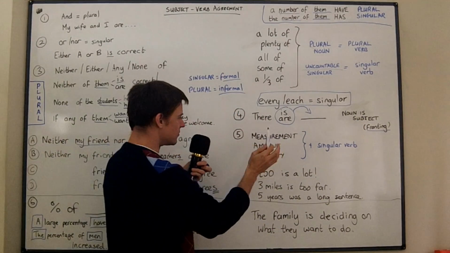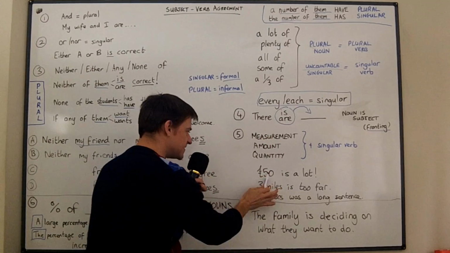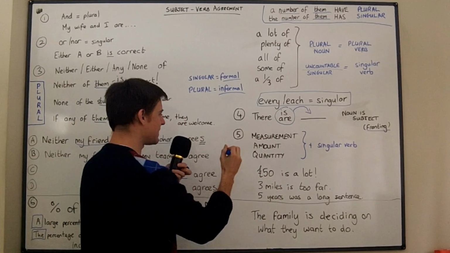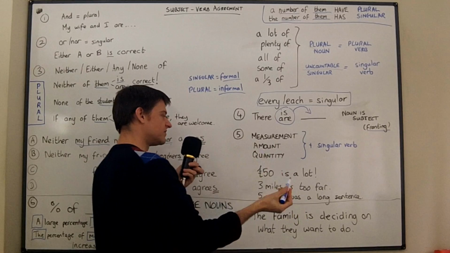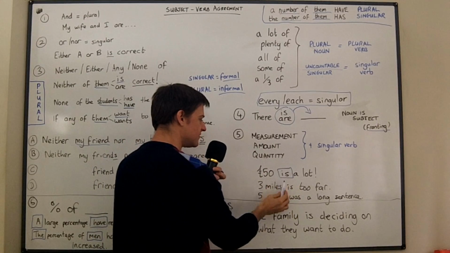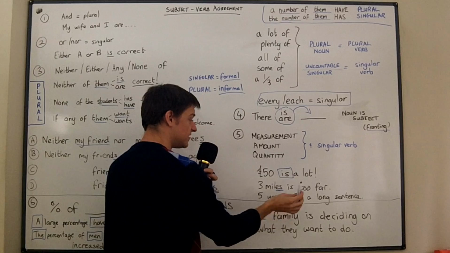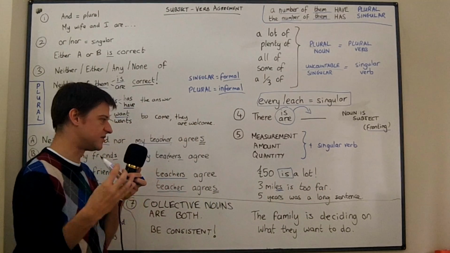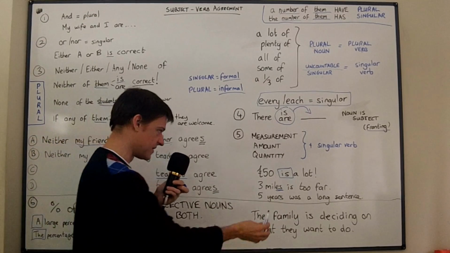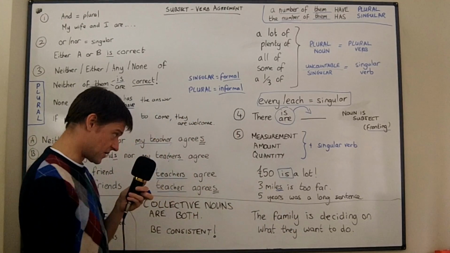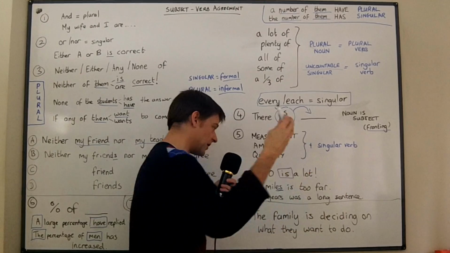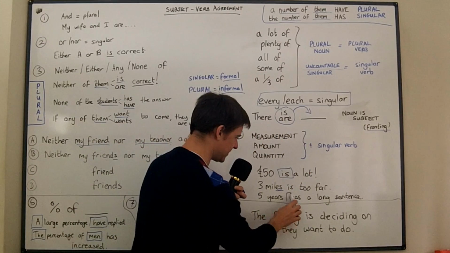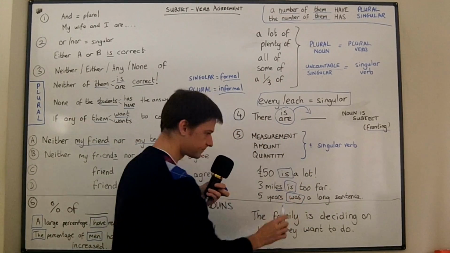Okay, if we have a measurement or an amount or a quantity like 50 pounds. Now, 50 pounds sounds very plural, but it actually requires a singular verb. Just as 3 miles is very, very plural, but we say 3 miles is too far. Yeah, that distance is too far. 3 miles is too far. 5 years is a long time. 5 years was a long prison sentence. It's got to be a singular verb each time. Okay.